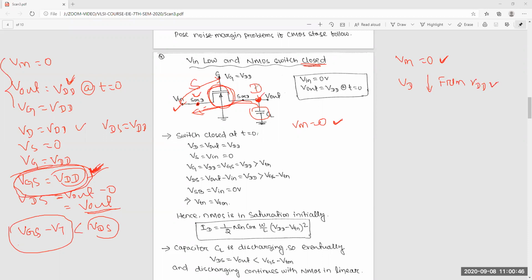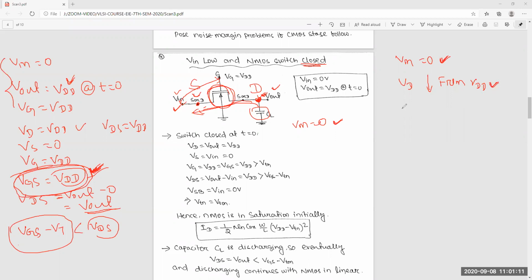That means this V in is passing here, it will decrease, and finally it will be 0. That means at the final stage we get V in at this point. Whatever is given at V in, that voltage we will get here. So V in is constant, always 0, and VD is decreasing from the nominal value, from VDD.